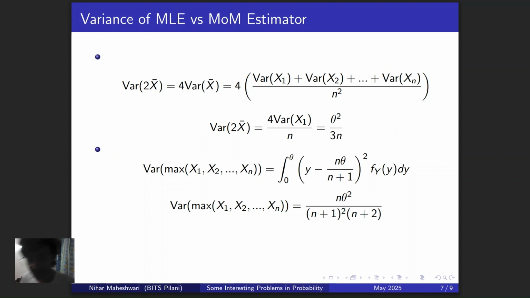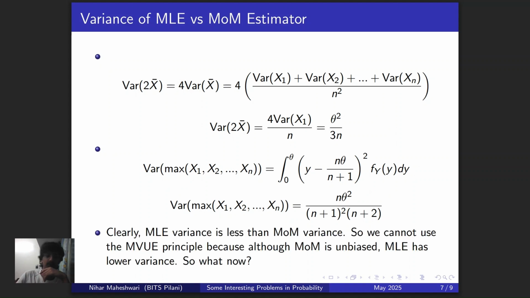So now the question arises, okay, we can clearly see, in fact you can also prove that this is less than theta squared by 3n, or basically that (n plus 1) whole square times (n plus 2) is greater than 3n for all positive n. You can even prove that by just working through the cubic equation and showing that that particular cubic is always above the x-axis when x is greater than 0. That's an interesting calculation, but I'll leave that to you as the reader.